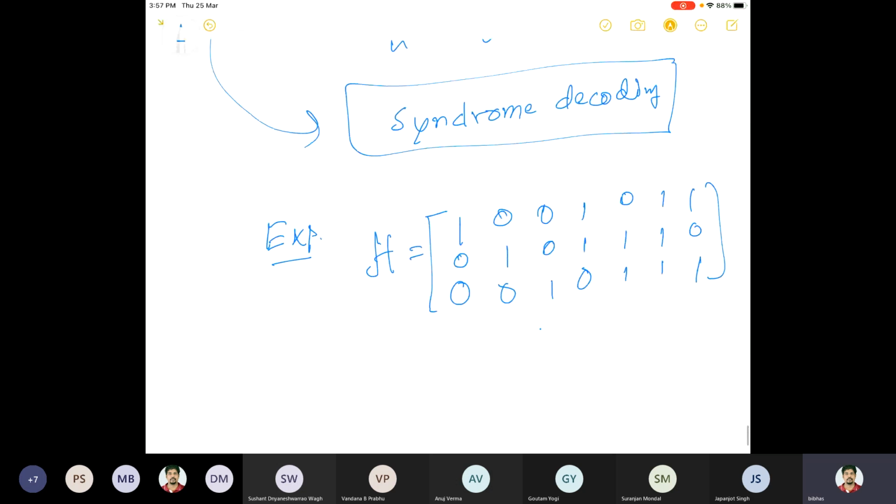Can you tell me what is the value of n and what is the value of k here, from the dimension of H? The dimension is 3 by 7, right? So what is the n and k of the corresponding linear code C? 7 and 3. 7 and 4.